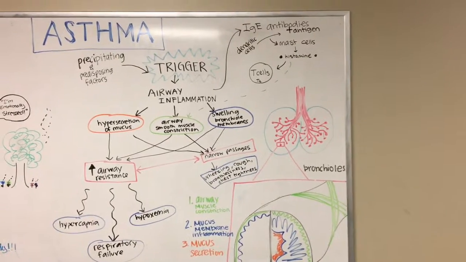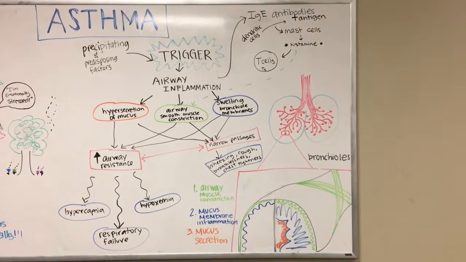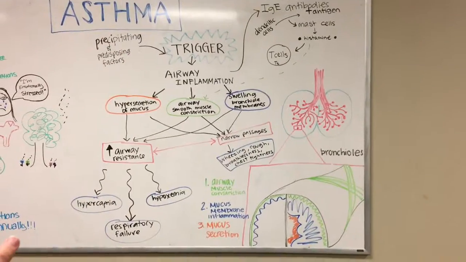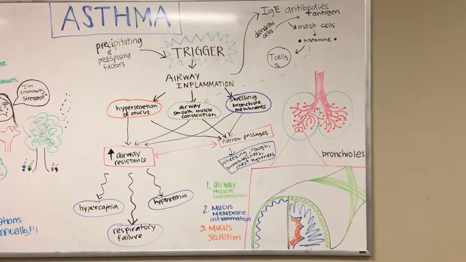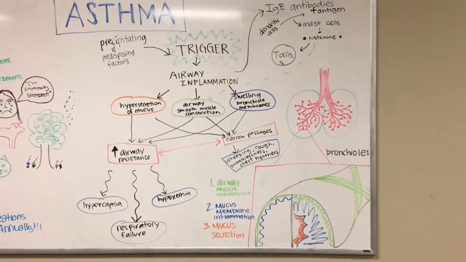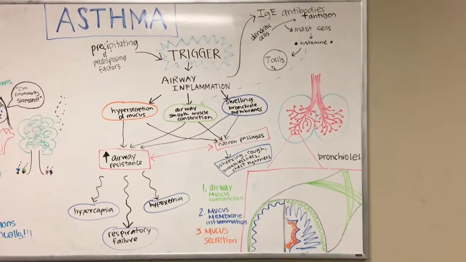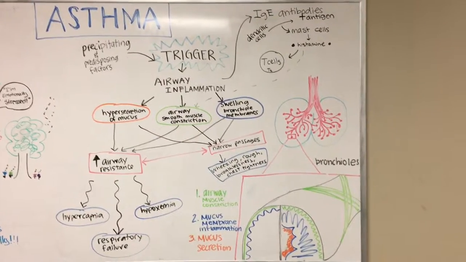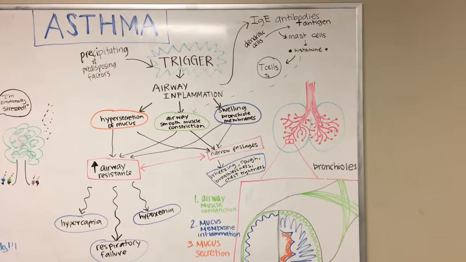And then this picture over in the corner is a picture of the lungs, and it's zoomed in on the bronchioles, because this is where the asthmatic attack happens. So the green over there is the airway smooth muscles, and from this response they constrict and they get bigger, and they decrease the lumen, which decreases the amount of air that's allowed in. And then the mucous membrane is also inflamed in this response, so that gets bigger and further decreases the lumen. And then there's mucus secreted, which leads to the wheezing, and then that happens too, which further goes into the small lumen.